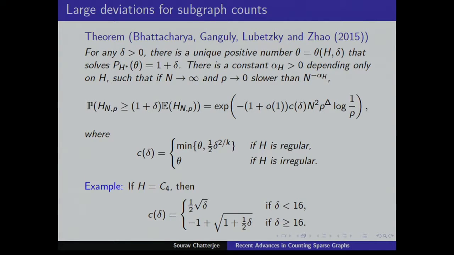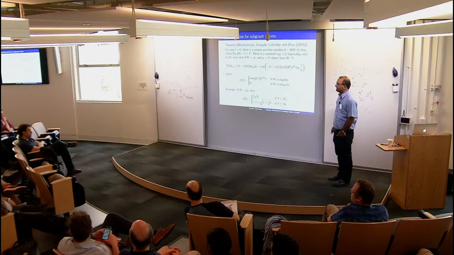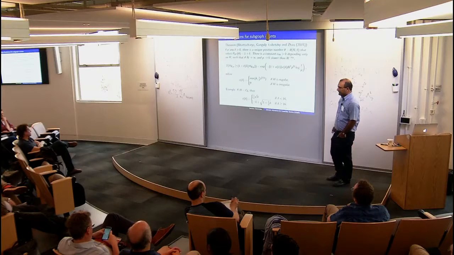Any questions about these results? So how should we think about this condition that p goes to 0 slower than something? Is that a feature of the theorem or a bug?